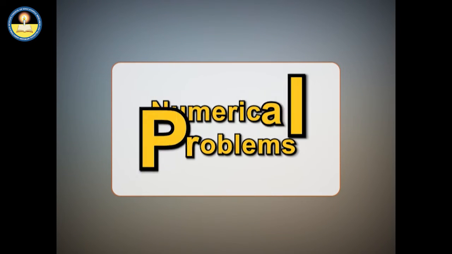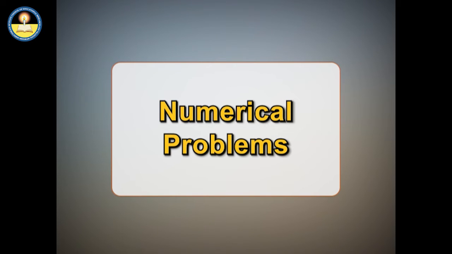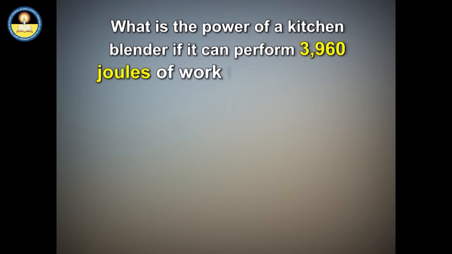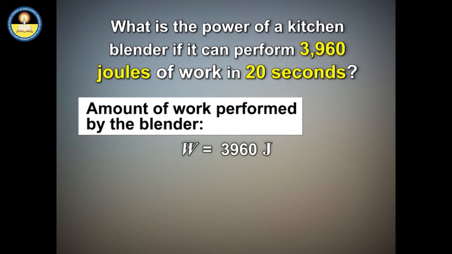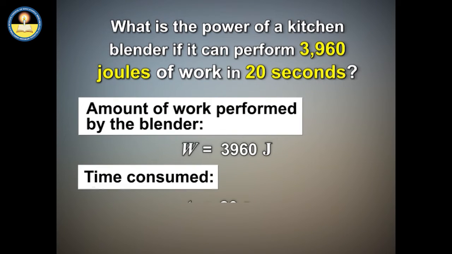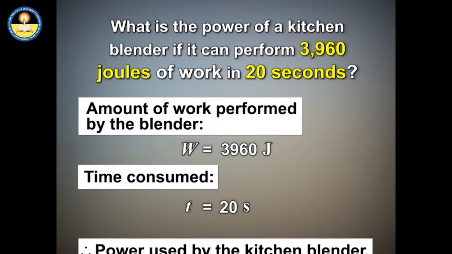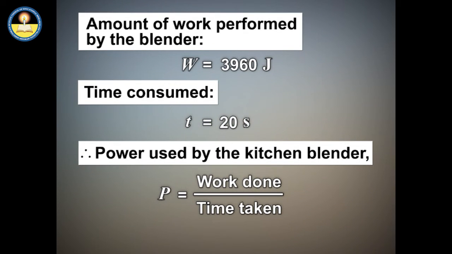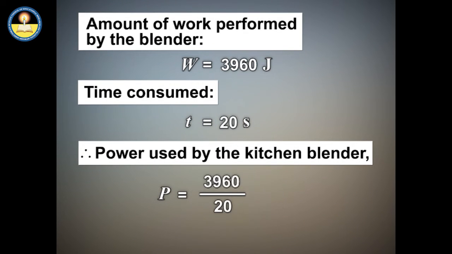For more understanding the concept of power, let's try some problems. In the given problem, measure the power of a kitchen blender if it can perform 3,960 joules of work in 20 seconds. Here, quantity of work done and the consumed time are given. Therefore, by using the relation for power, it can be measured as 198 watts.